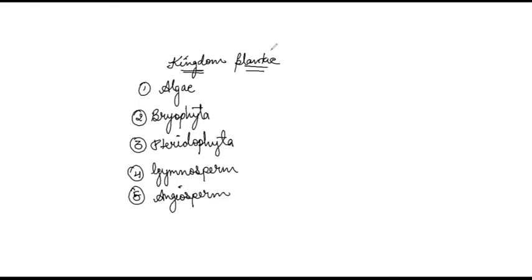Now one important point which I have told in the classification in the second chapter also: Algae, Bryophyta, Pteridophyta, they are together known as cryptogames, and gymnosperms and angiosperms are called phanerogames.